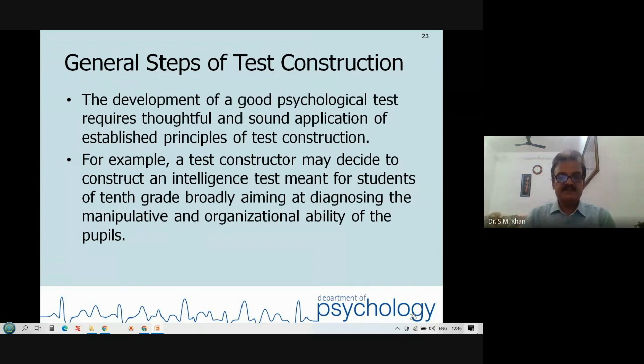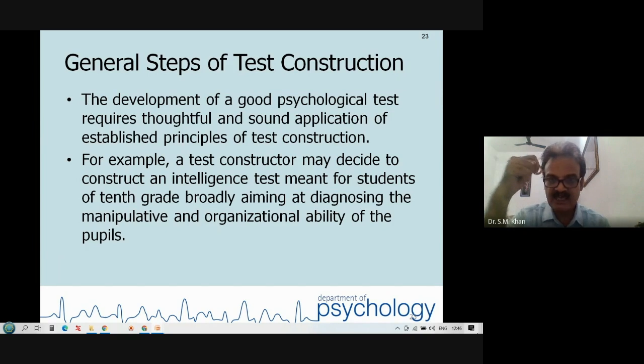Fine. So moving towards the test construction, Professor Sharma asked me that we will be working on this part of the domain. So, friends, there is a need for thoughtful and sound application of established principles. You cannot take the shortcut.